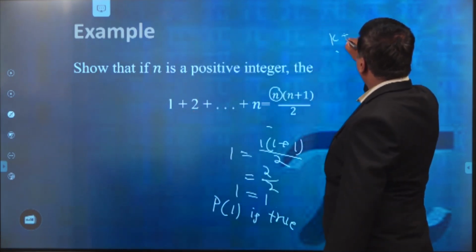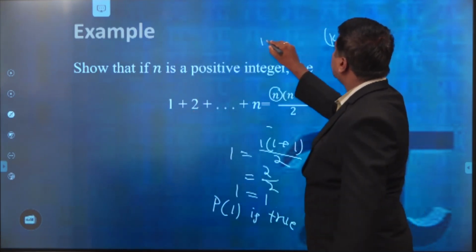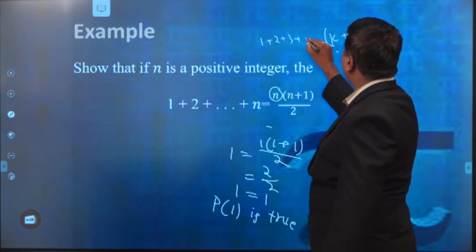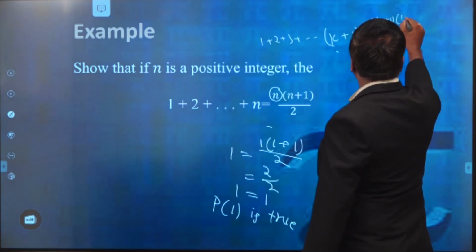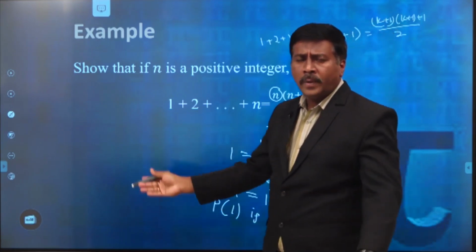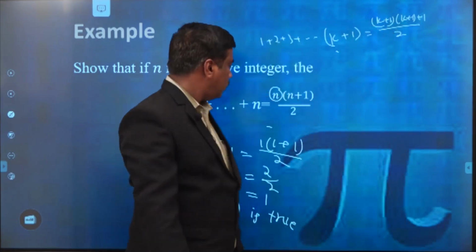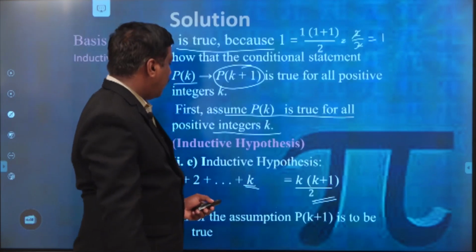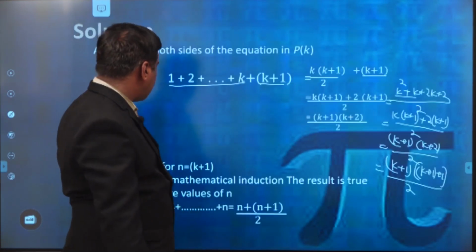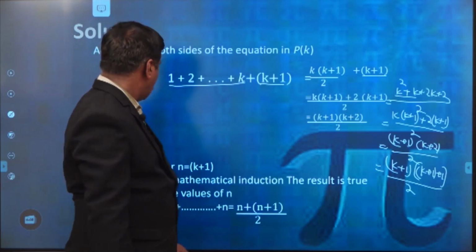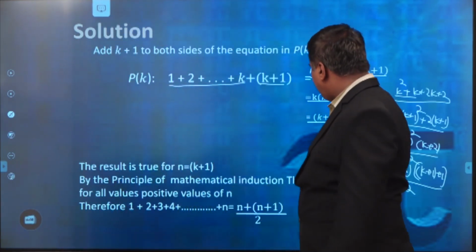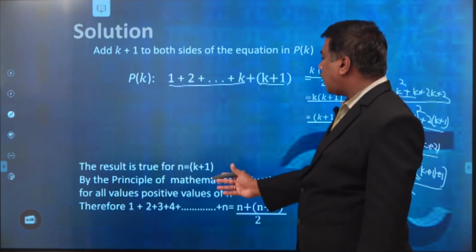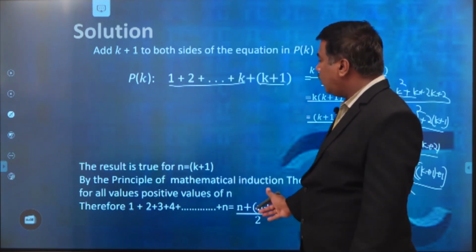So that means 1 plus 2 plus 3 plus so on plus k plus 1 is equal to k plus 1 into k plus 2 by 2. So automatically we will get the same result. Therefore, the result is true for n equal to k plus 1. By the principle of mathematical induction, the result is true for all positive values of n. Therefore, this is our conclusion.